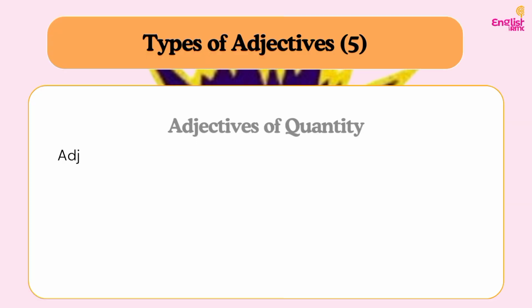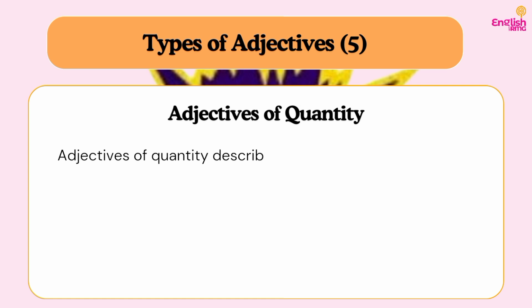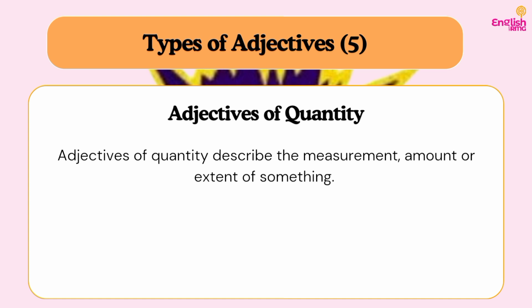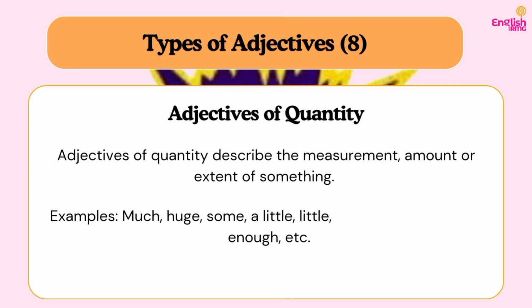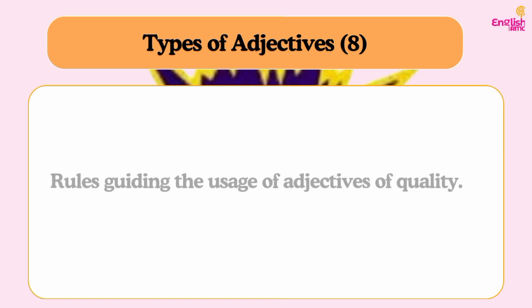So let's move on to adjectives of quantity. What we finished explaining is adjectives of quality. So now let's move on to adjectives of quantity. Adjectives of quantity describe the measurement, amount, or extent of something. Do you understand? So we have examples which include much, huge, some, a little, little, all, any, half, full, whole, enough, etc. These adjectives of quantity are actually a full topic on their own, usually called quantifiers. Do you understand? But they are also a form of adjectives because they quantify nouns.